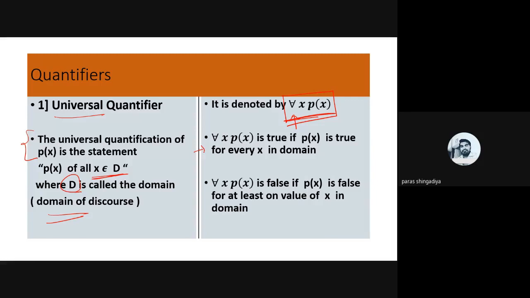And when do we say it is true? ∀x P(x) is true if P(x) is true for every value of the domain. If for all x from the domain P(x) becomes true, then we say ∀x P(x) is true, means the universal quantifier is true. And for a single value of the domain, if P(x) becomes false, then ∀x P(x) will be false. That is the condition for true and false.